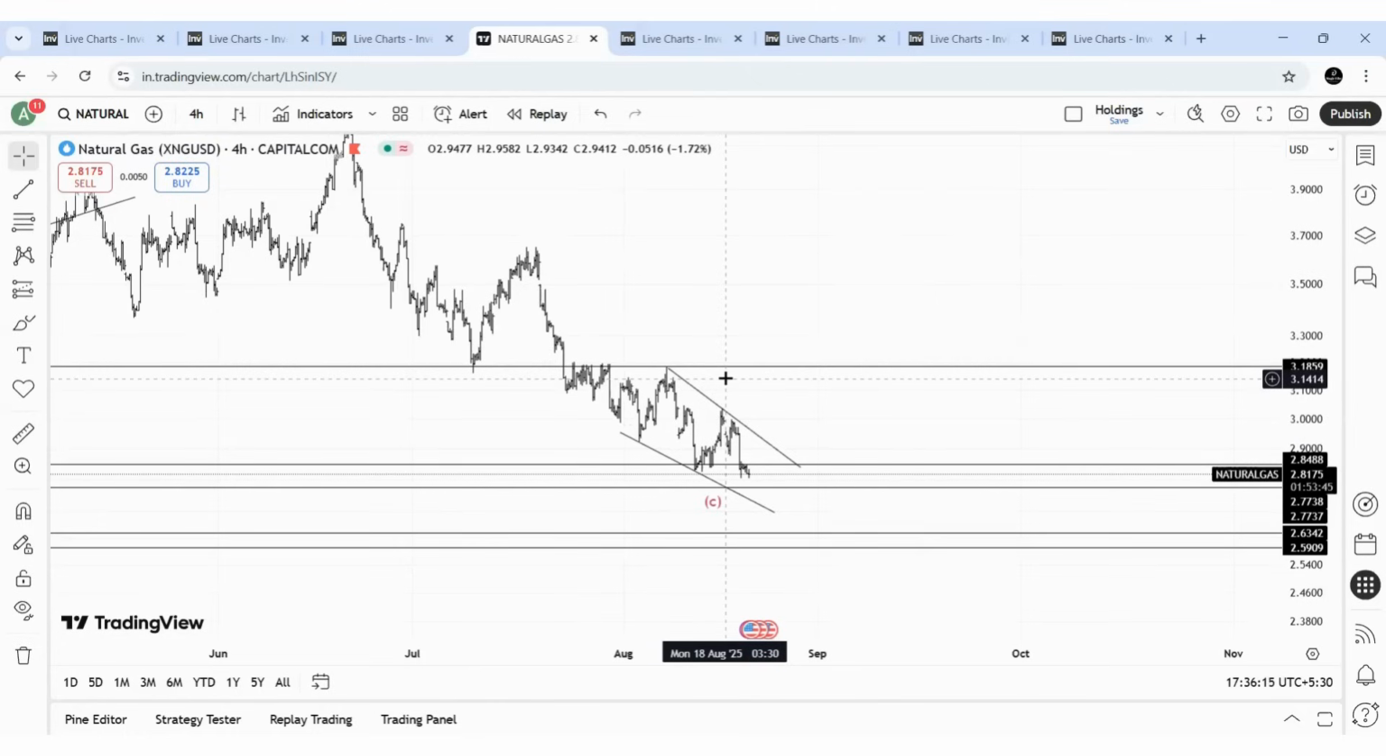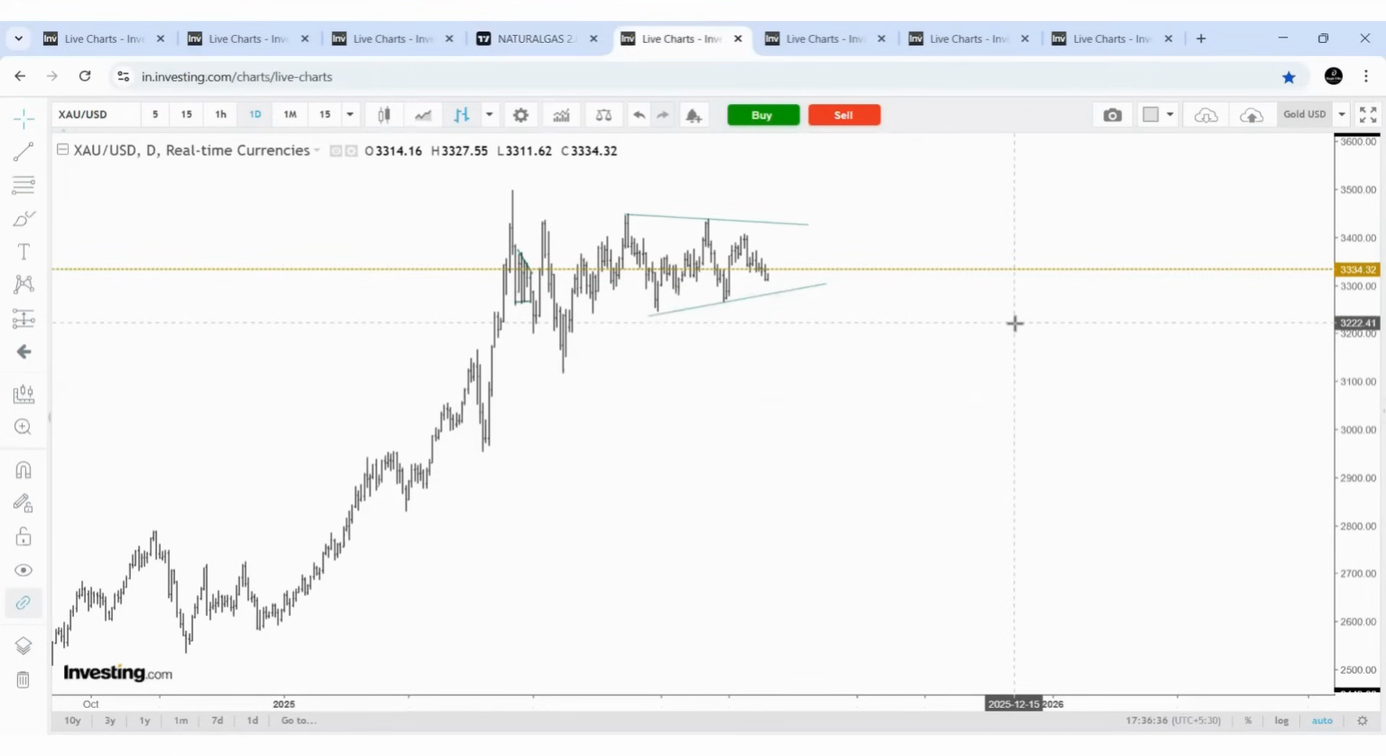That's the beauty of Elliott Wave. In technical analysis, traders use patterns to trade, but in Elliott Waves, if you understand it clearly, you can expect what pattern may form in the charts. So this is natural gas, same view, and in gold and silver also no view has changed.